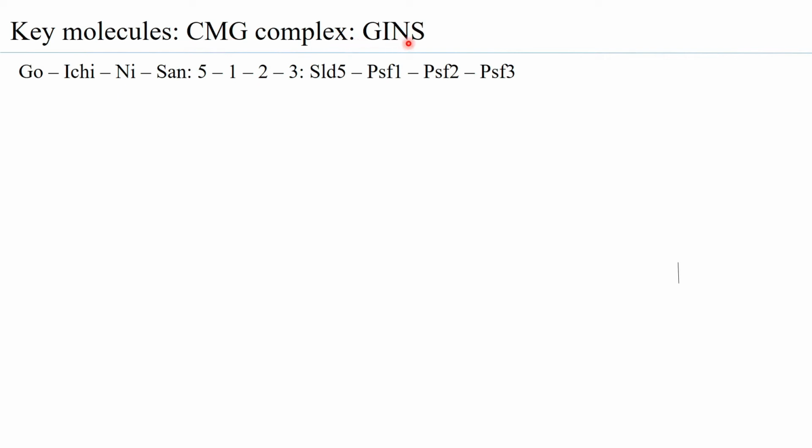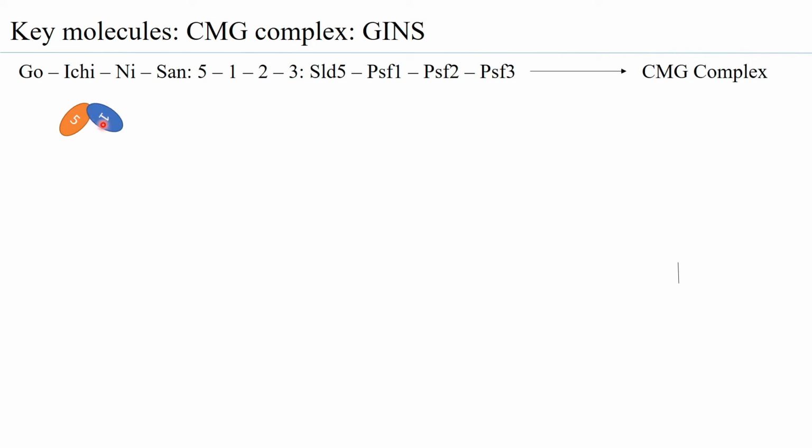But GINS is also importantly a complex that is required for elongation and for the first primer and polymerase to come and bind. So other than being part of the pre-initiation complex, it is important in elongation as well. Now, the arrangement of the GINS is that you have 5, which is always associated with the PSF1.